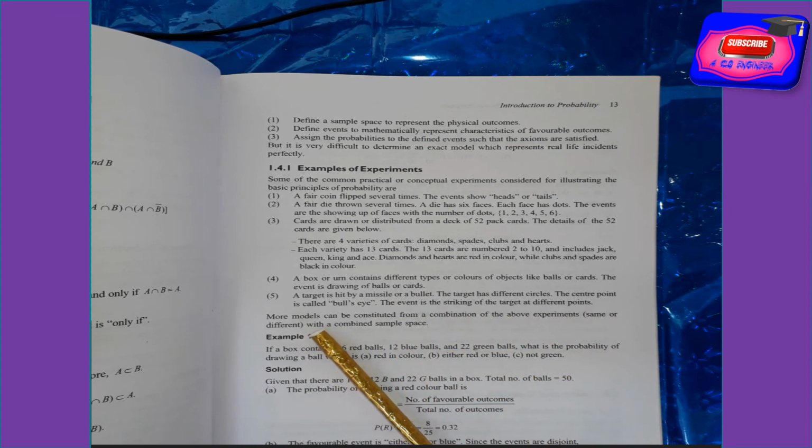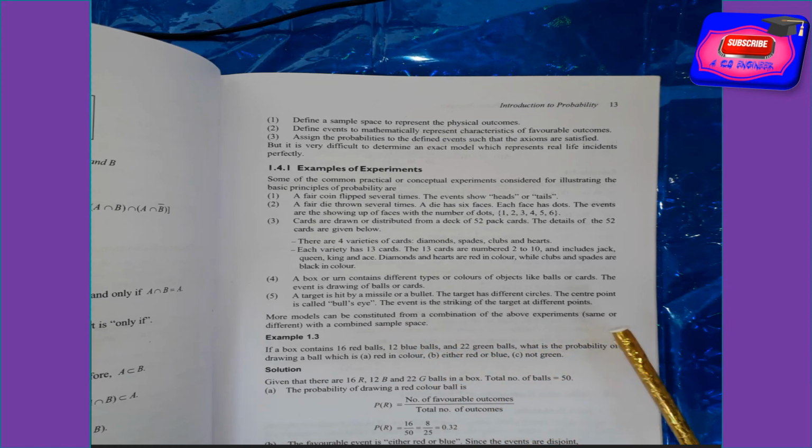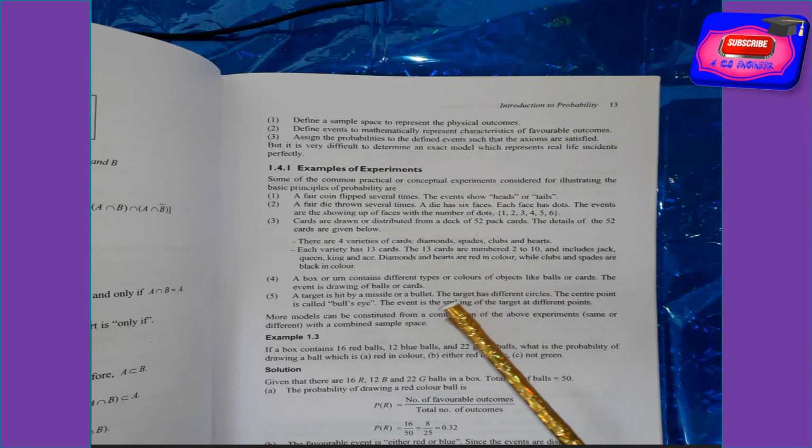More models can be constructed from a combination of the above experiments, same or different, with a combined sample space. These are some examples of model experiments.